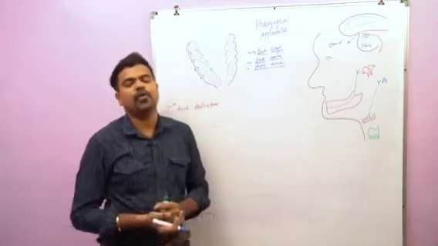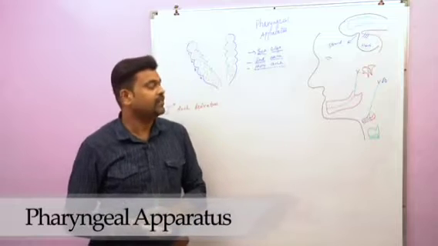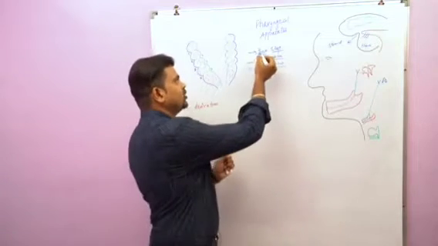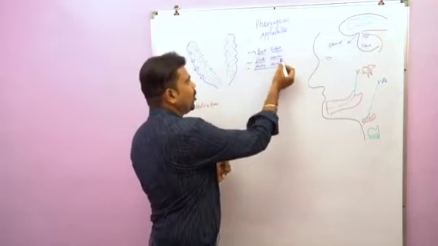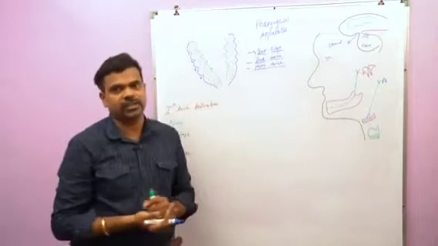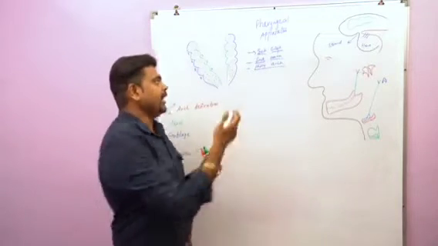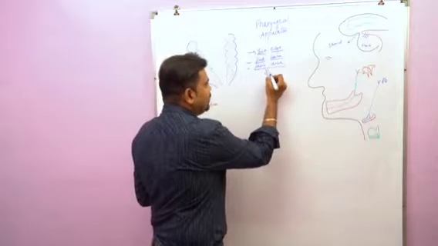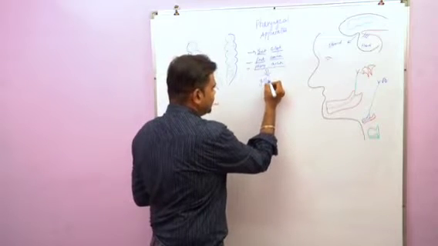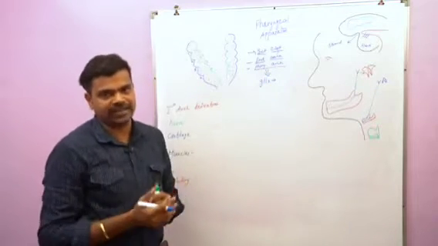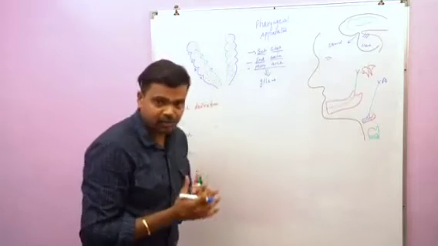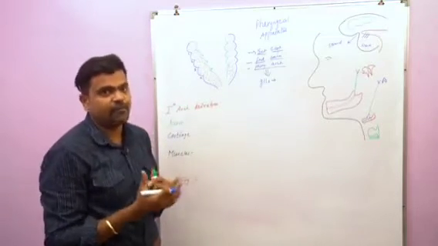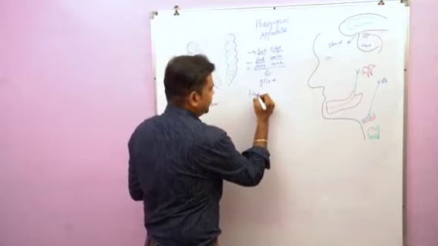Today I am going to discuss about the pharyngeal apparatus. This pharyngeal apparatus consists of ectodermal cleft, endodermal pouch and pharyngeal arch. In fish, this apparatus is involved in the formation of gills, which are responsible for exchange of gases, whereas in humans, this apparatus is involved in the formation of head and neck.